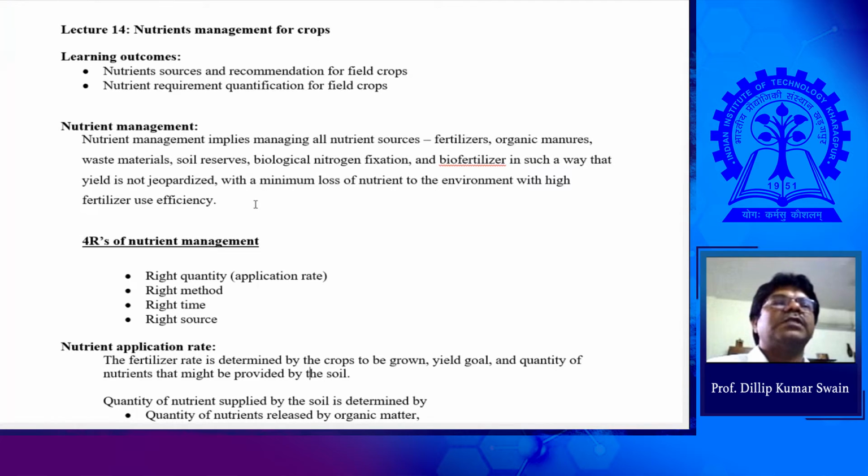You have to see the different sources of nutrient, from where you can get the nutrient, and how much of that nutrient can be applied in an integrated manner so that we can sustain the production. So now we are thinking of organic farming. You see, it's good. In India you can find the state Sikkim is fully organic, where they are not using a single dose of chemical fertilizers.